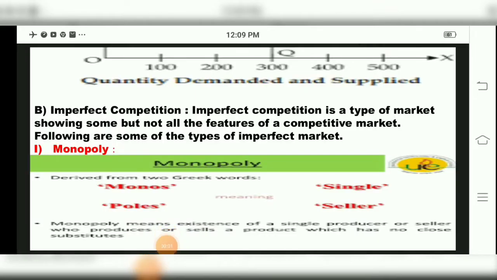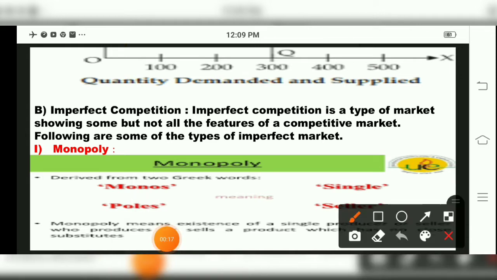Today, dear students, last period we studied price determination under perfect competition and the relationship of demand and supply with price and quantity supplied. Now we come to our next point in this chapter, that is monopoly. From 11th standard we have heard this word, monopoly, children. So first we'll see what this word means.